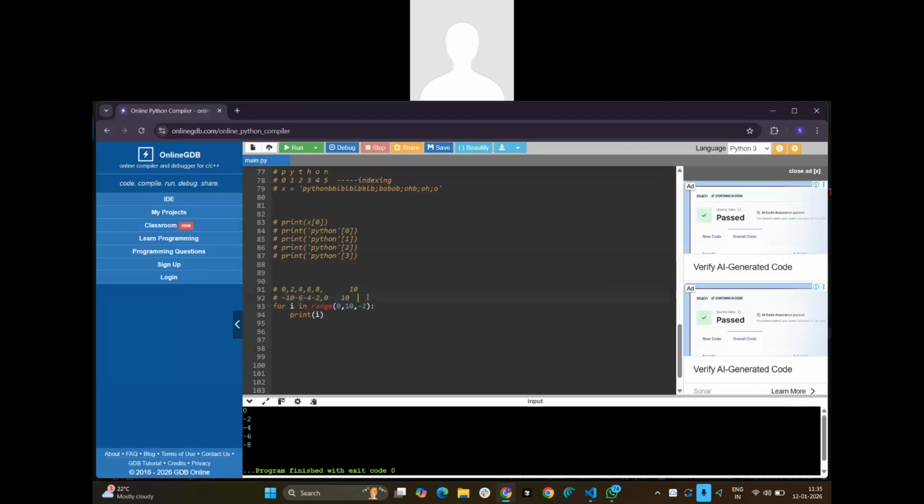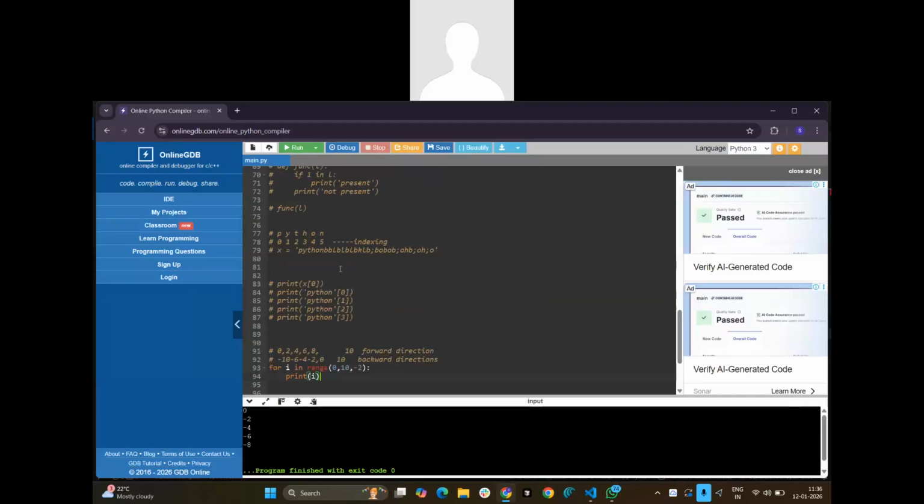Okay, this is the backward direction. Are you getting it or not? So that I can repeat it. Understood. Forward direction. Okay. So we are going to the backward direction.